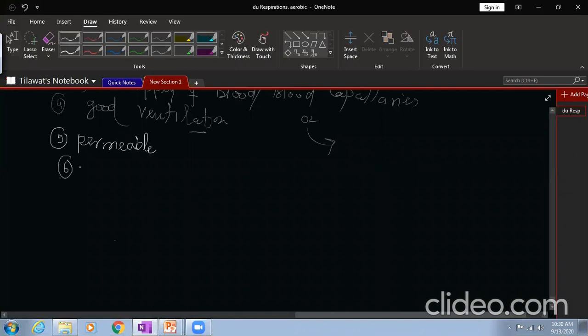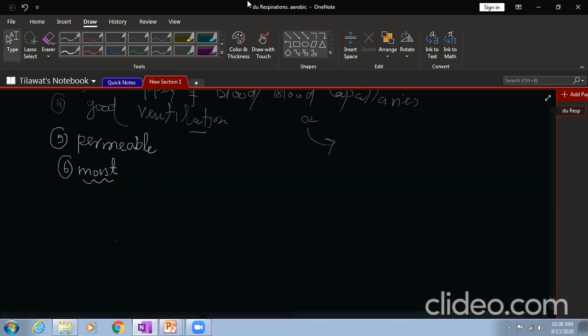Another point, the surface should be moist. Right? Why? So that gases may dissolve there and remain there, and after that their exchange will take place more easily, right? So these are the properties of this gas exchange surface.